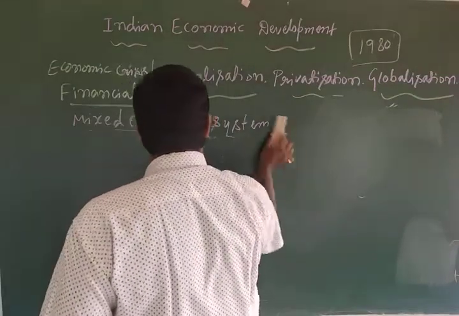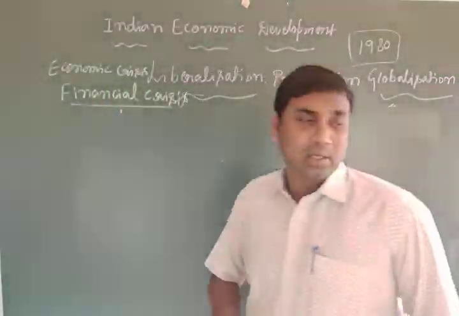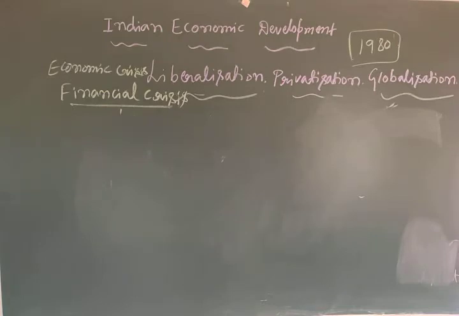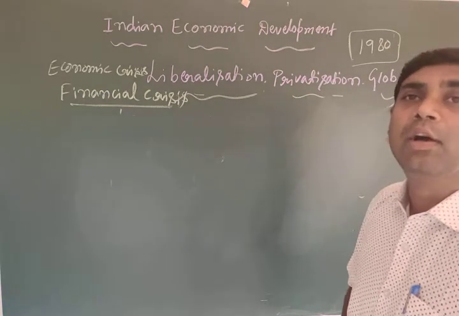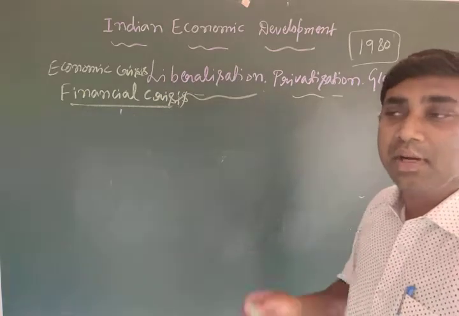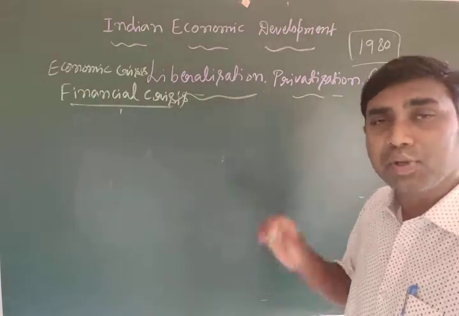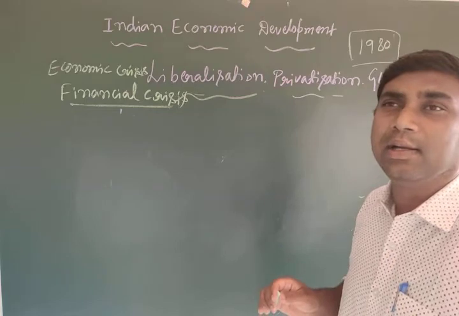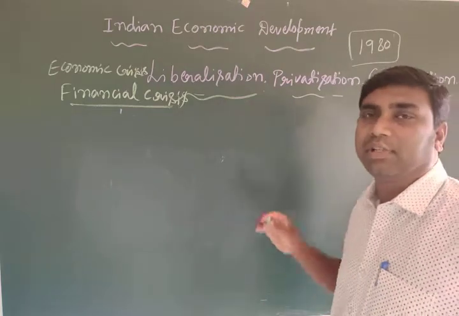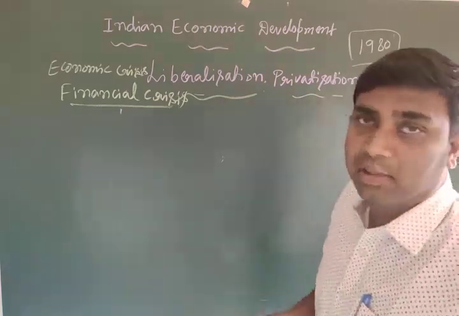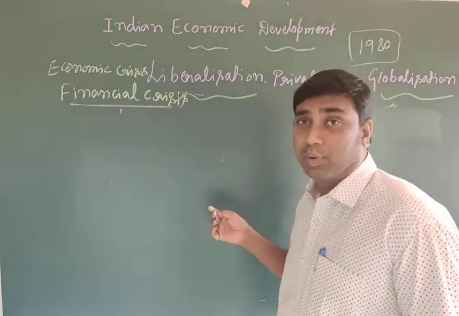The government adopted a mixed economic system. This means both the government and private sector play a role in the production of goods and services, but much importance was given to the government only. The government took the decision to produce goods and services, fix the price, and decide how much to produce, how much to distribute, and for whom to produce.